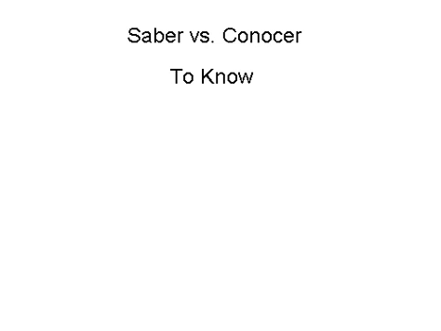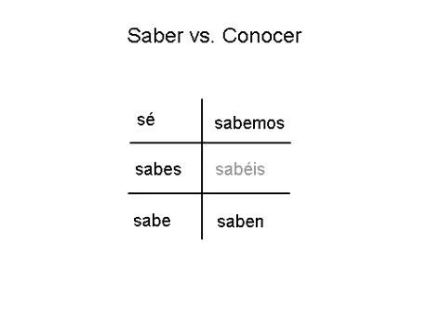The Spanish verbs saber and conocer both mean to know, but they're used in different ways. We're going to take a look at each of these verbs, how it's conjugated, and when to use each one. We'll start with the verb saber.